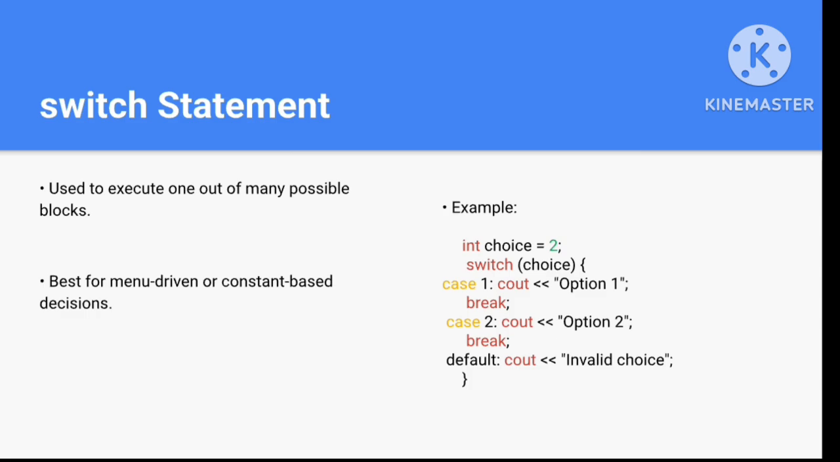You can also write a character instead of an integer choice, and write here 'B'. And in the cases you have to write A and B. The values given in the case should match the user input type. If the user input is taken as int, then the values will be integers. And if the input is taken as a character, then the case will be followed by a character: just case A, case B, case C, case D.